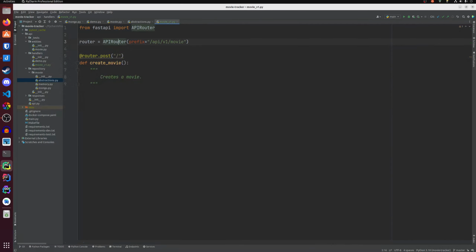We need actually to select the first element. Well, I'll just keep it 201. There is an enum which only contains the status codes in Python, but I forgot its name at the moment. So post on /status code create, and let's see what do we want to return back to the user.